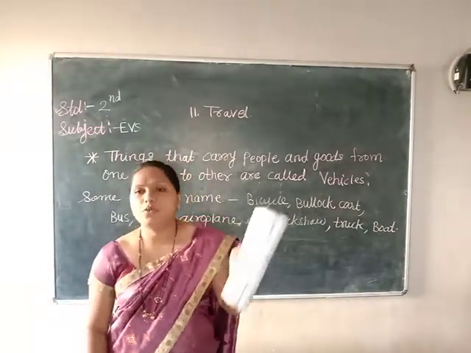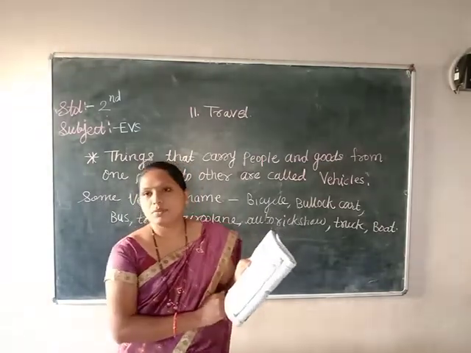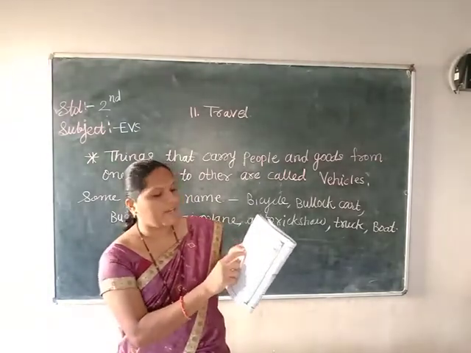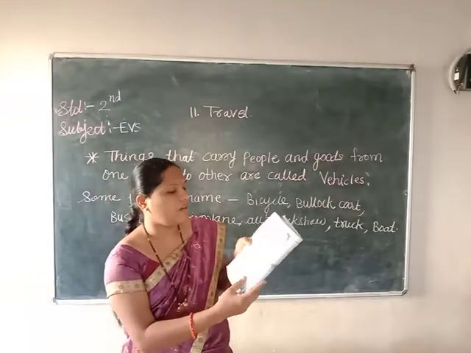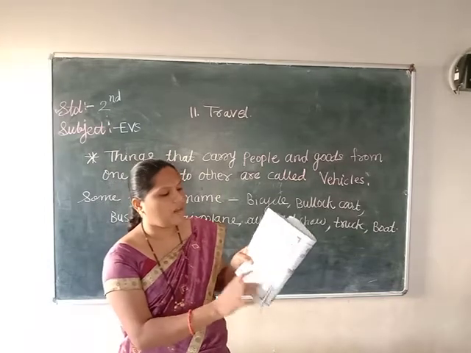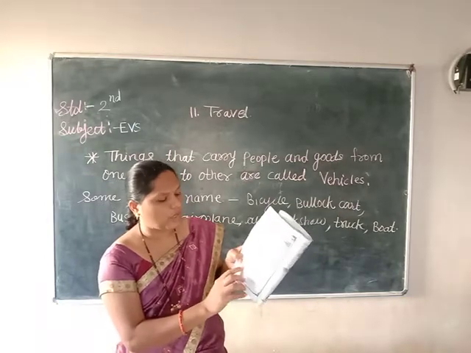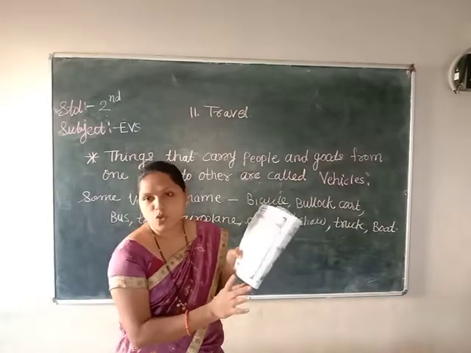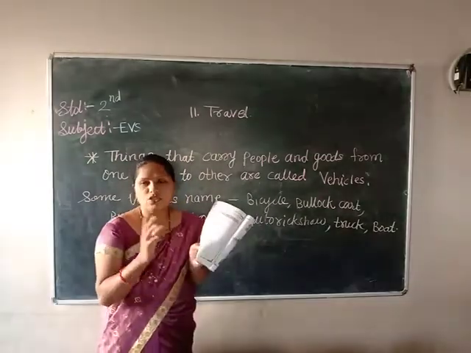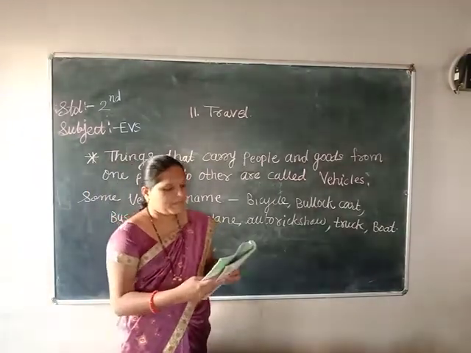Next one bullock cart. Bullock cart is also a slow moving vehicle. Make a right mark there again. Bus is a fast moving vehicle, so right mark in the next column. Train is also a fast moving vehicle. Aeroplane, fast moving vehicle. Lorry, fast moving vehicle. Horse cart here, slow moving vehicle. Motorbike, fast moving. Auto rickshaw, fast, and boat is a slow moving vehicle. Are you done with this? You have to make only a right mark, which one is fast or which one is slow moving.